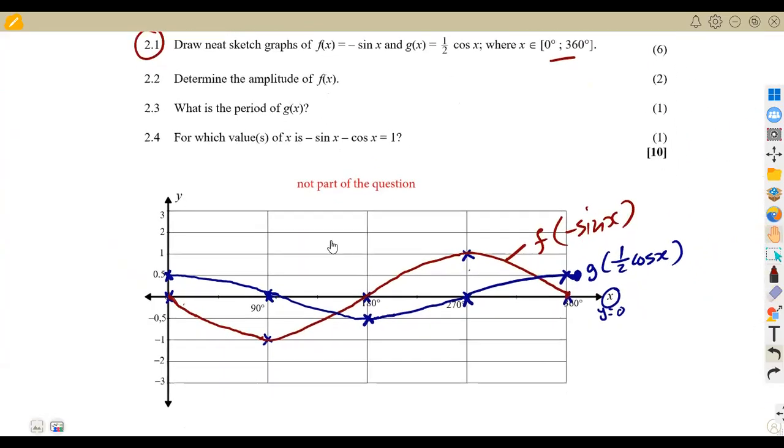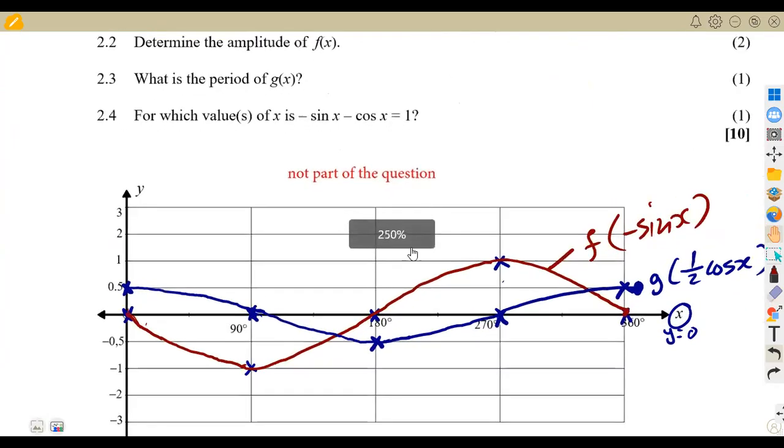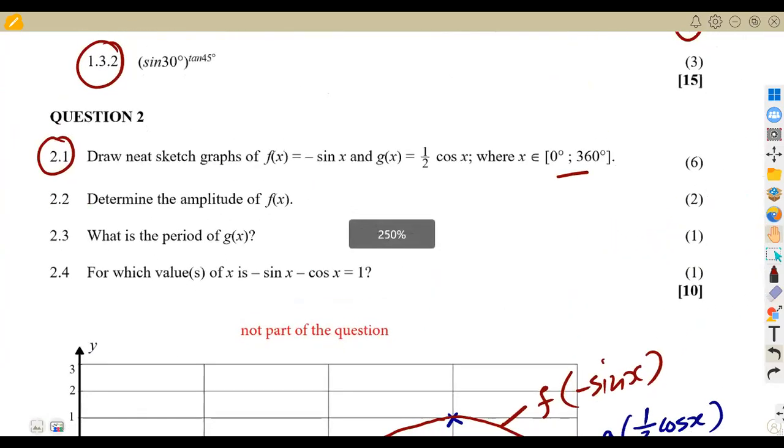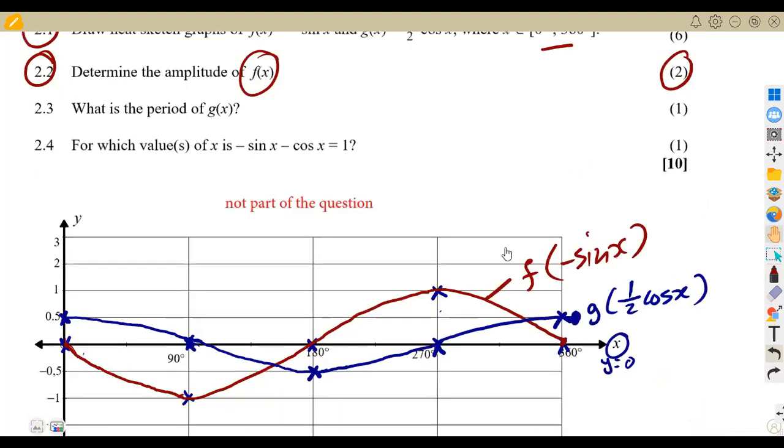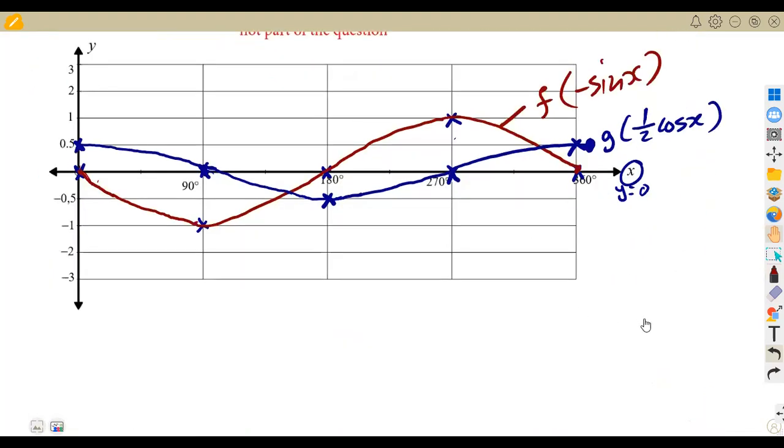All right, so let us see the other part of the question that we are given this time. They are saying, now on 2.2, determine the amplitude of f(x). That is 2 marks. Remember, the amplitude is simply half of the difference between the maximum and the minimum value. So that's 2.2. We know that the amplitude is half of the difference between the maximum minus the minimum value.